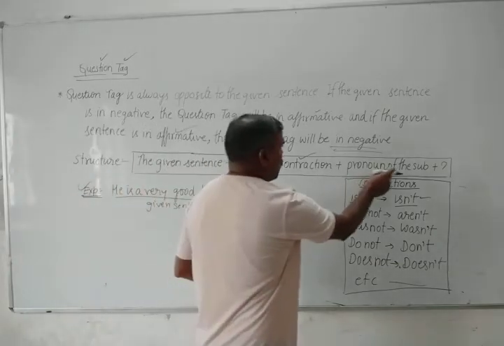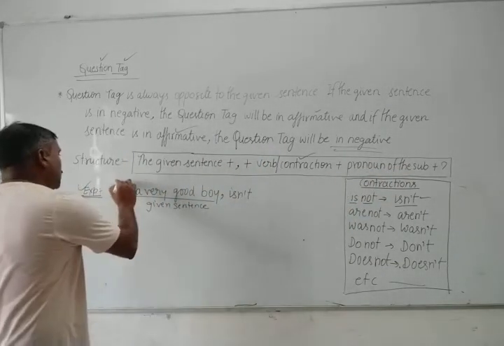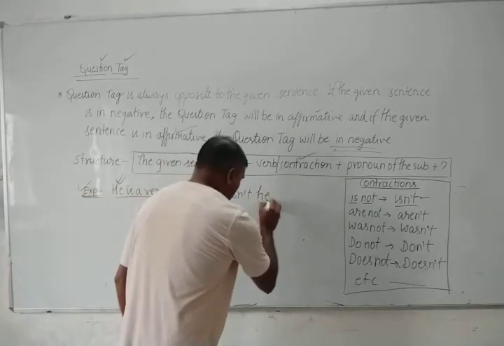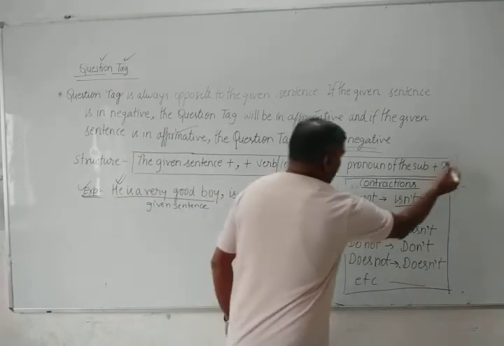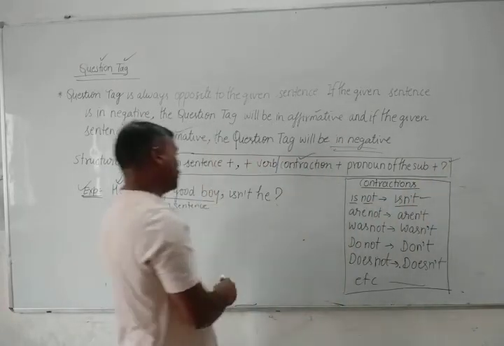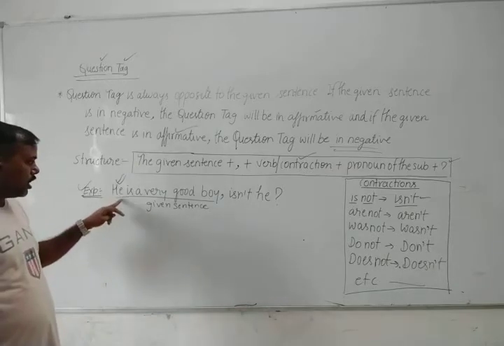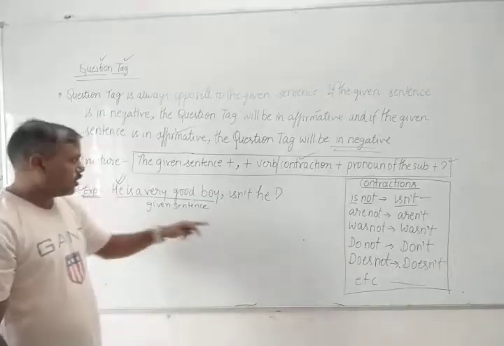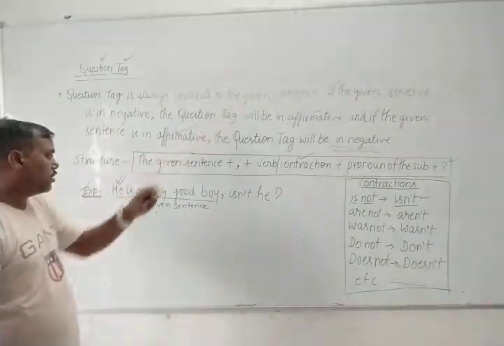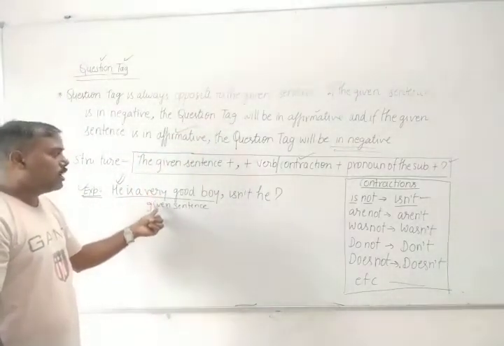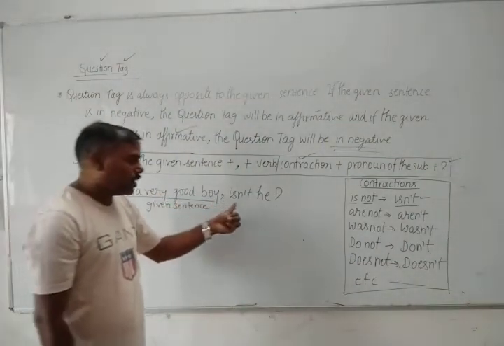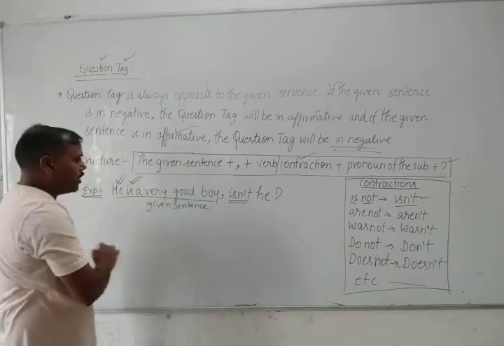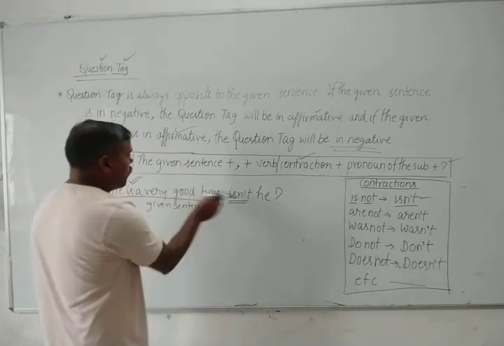After that, the pronoun of the subject. In place of the subject, there is already a pronoun given. He is already a pronoun. It means you have to write the same pronoun. He, isn't he, and then finally a question mark. Now your complete sentence is, he is a very good boy, single comma, isn't he? According to your conditions, your given sentence was in affirmative. I have added the question tag in negative. Your is is in affirmative, and I have given isn't, that is the negative of is.